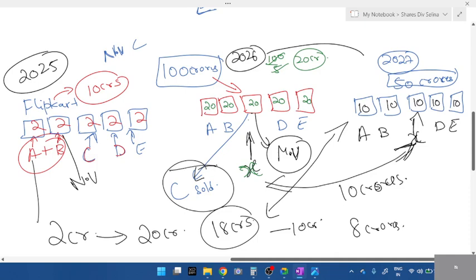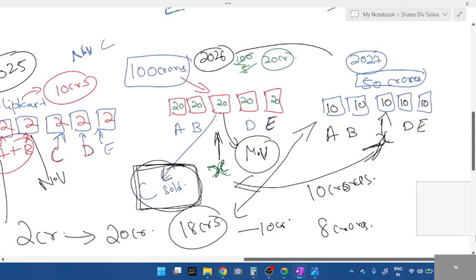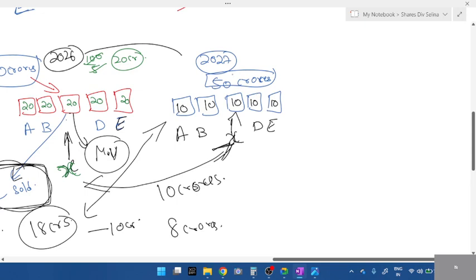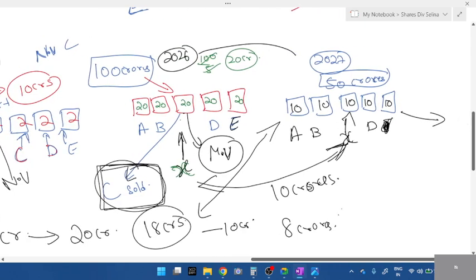Okay, 8 crores. The one who was clever here was C. When the company was increasing, C sold it. C escaped when there was a decrease. A, B, D, E, they travel till the last, up to 2027. So there's no major loss for them. Imagine E wants to leave in 2027. E wants to sell and leave. Some other new person has to buy. So how much does the new person have to pay, students? Is it 2 crores, 20 crores or 10 crores? 10 crores. That is known as current market value. At present, this year, next year, whatever the value is, that is known as market value.